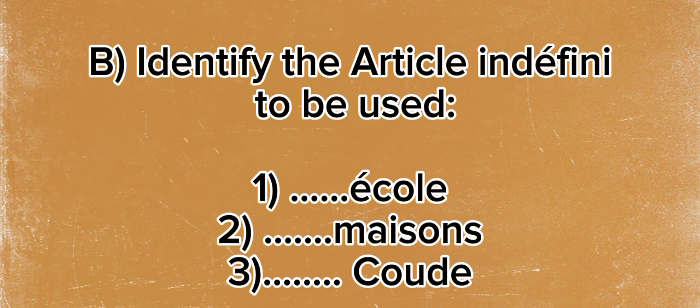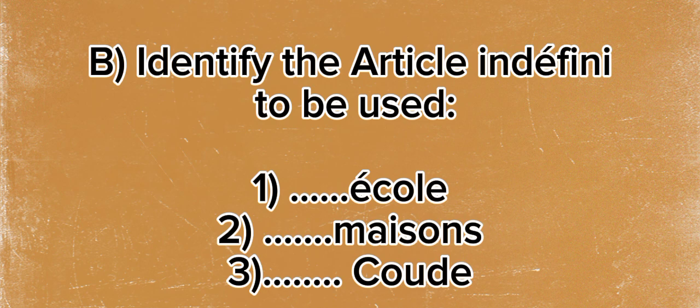Identify the article indefinite to be used. The first one, as what we did above, you have to know if it is singular or plural. This first one is singular, it doesn't have an S at the end. Should we use un or une? What do you think? We are going to use une. It is ending with an E, so it is most likely to be a feminine word. So une école. And it is right. We say une école.